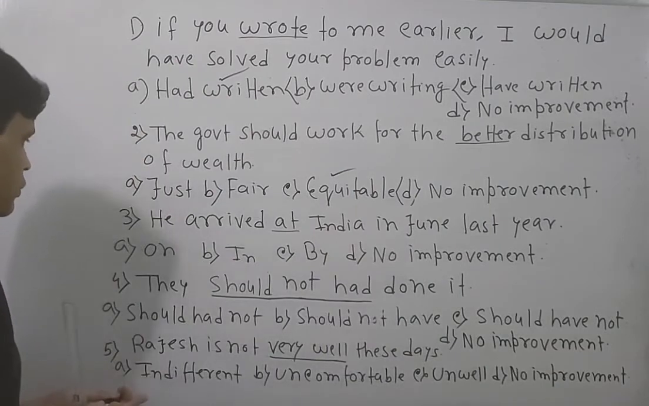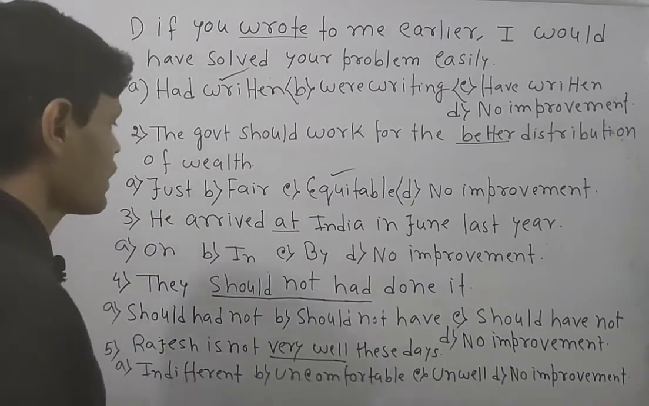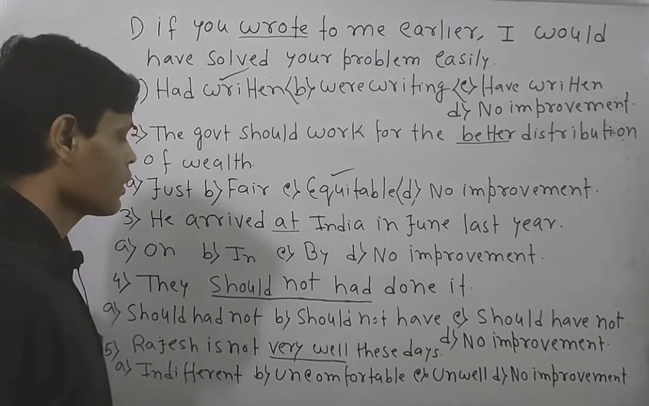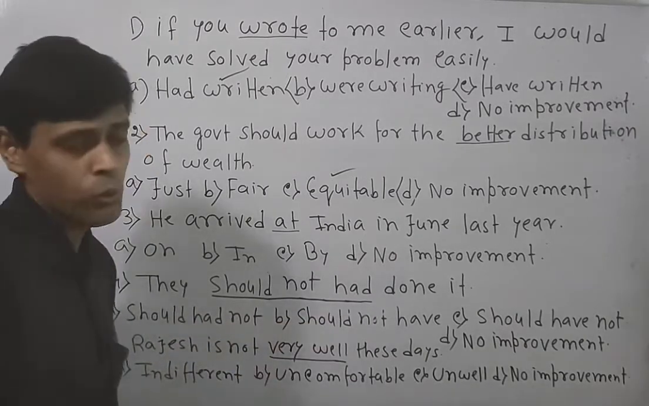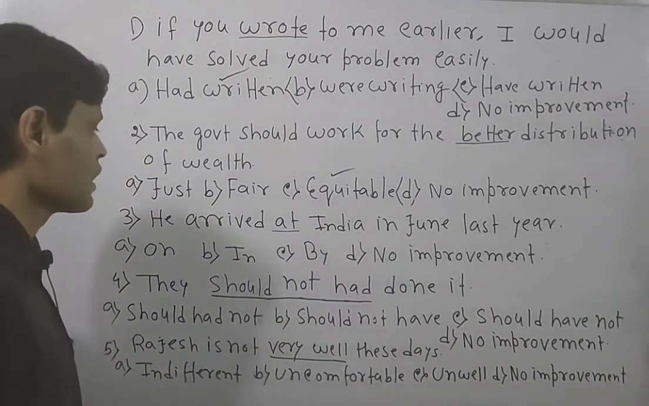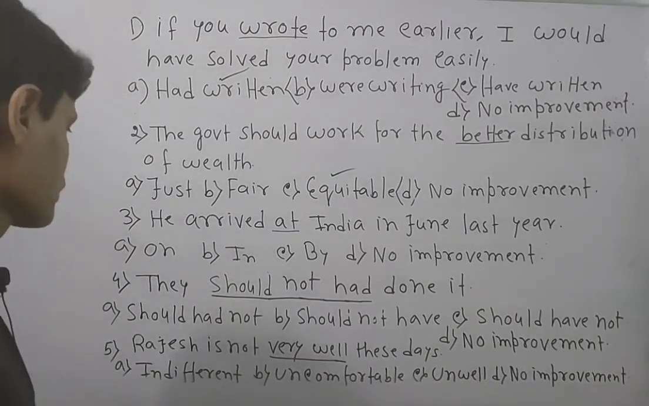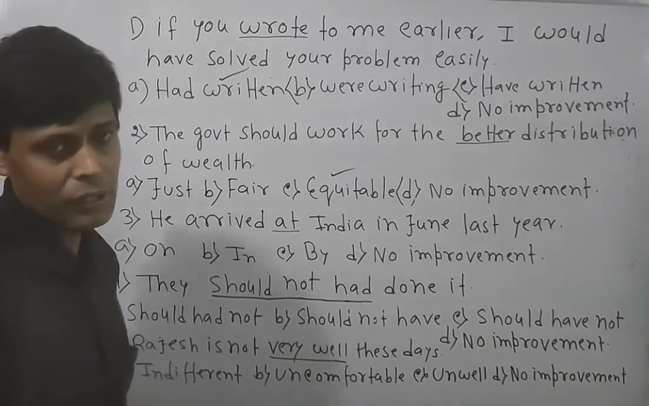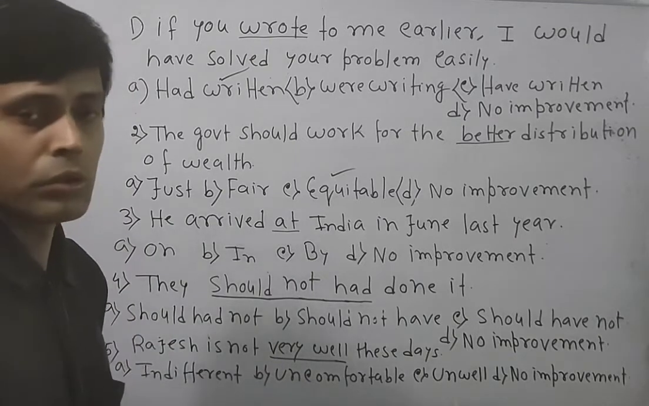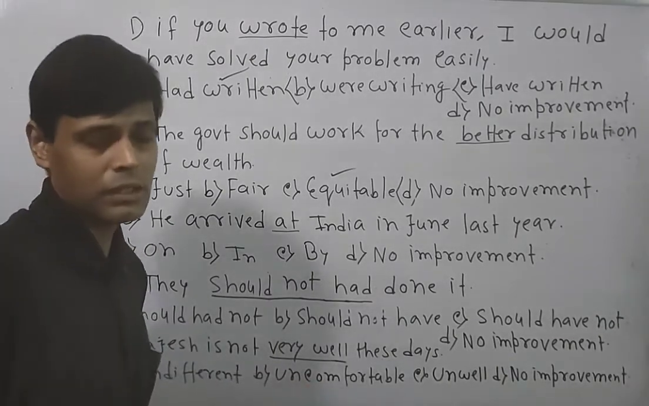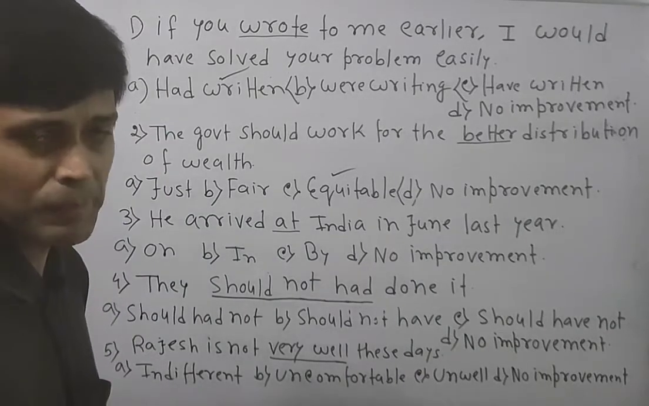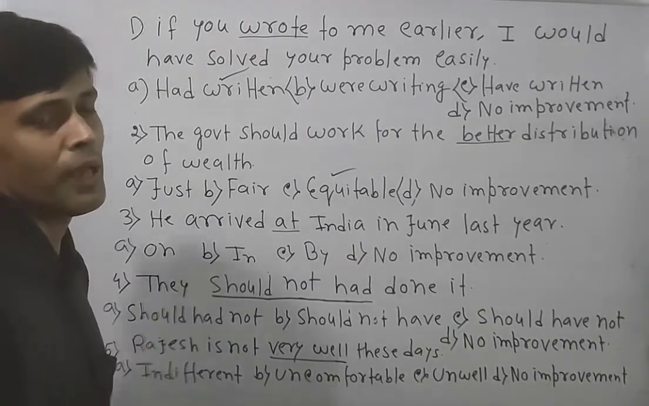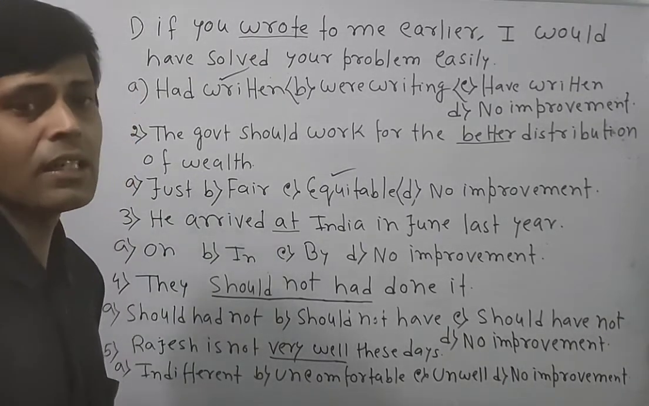Now look over the next question. He arrived at India in June last year. There are four options: on, in, by, no improvement. Now India is a country, so its dimension is very big. So generally before that we should place some three-dimensional preposition. So at cannot be a three-dimensional preposition. Rather, instead of at, we should place in, as in is called the three-dimensional preposition.